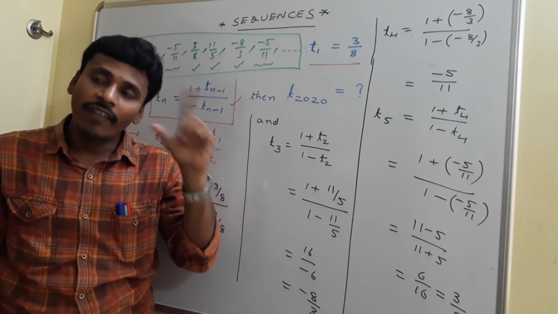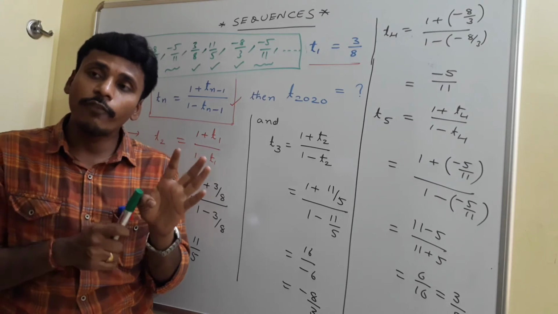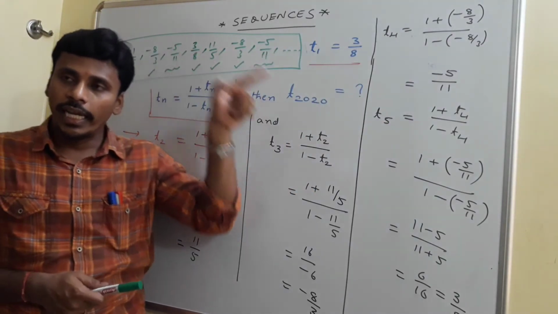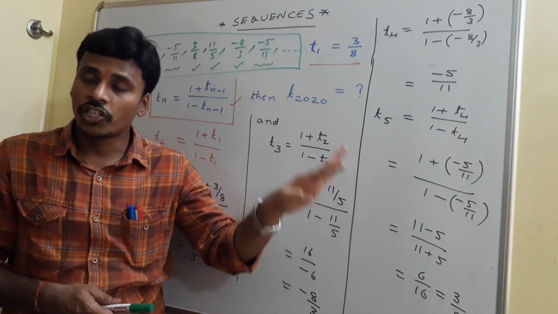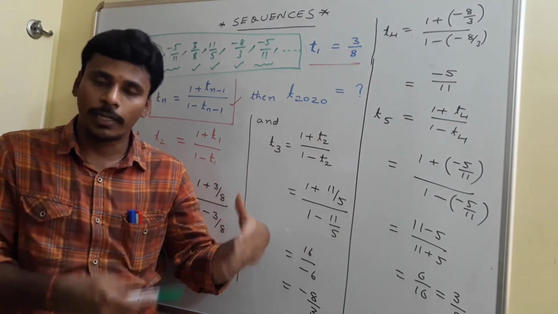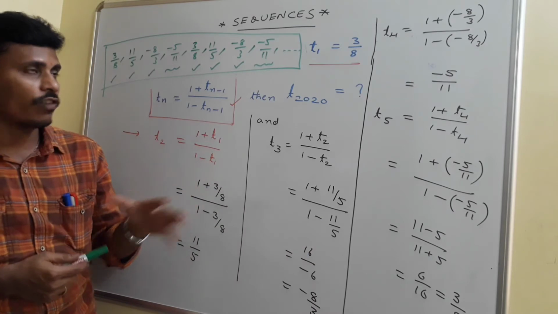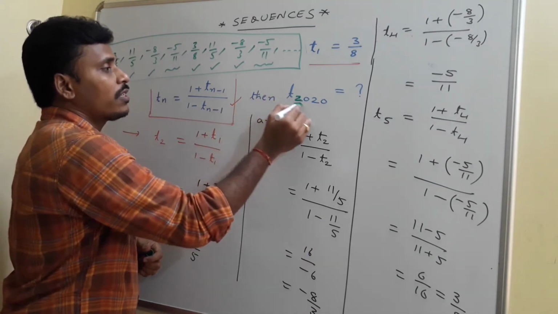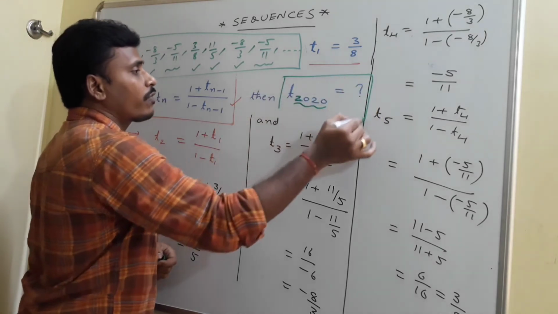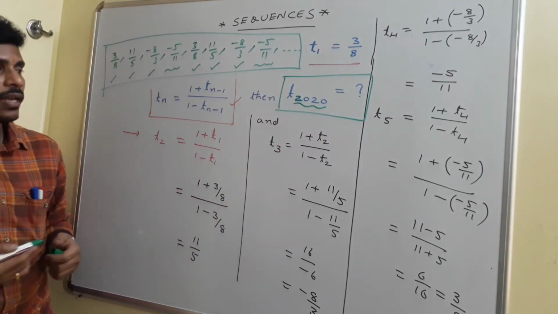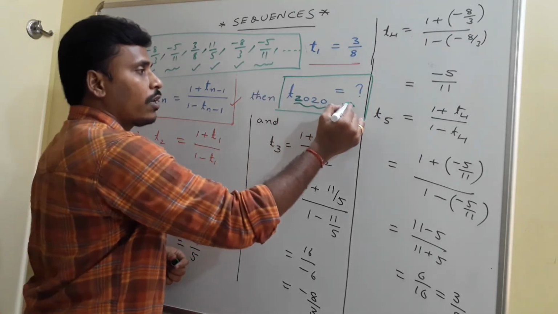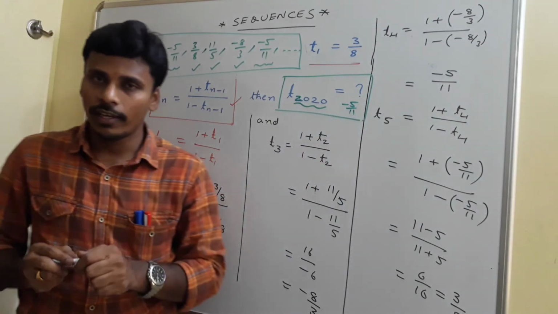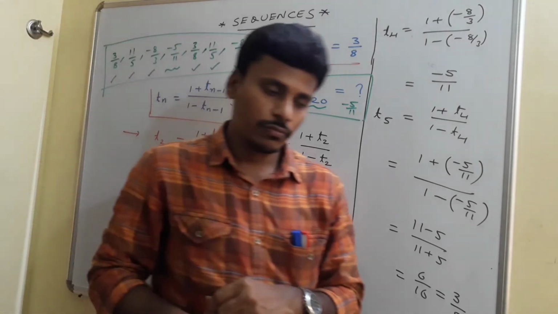Every fourth element is minus 5 by 11: the fourth element, 8th element, 12th element, 16th element, and so on. Every multiple of 4 gives minus 5 by 11. Now my question is to find the 2020th term, which is also a multiple of 4, so my answer is minus 5 by 11. Just have a look, and take a screenshot right now.